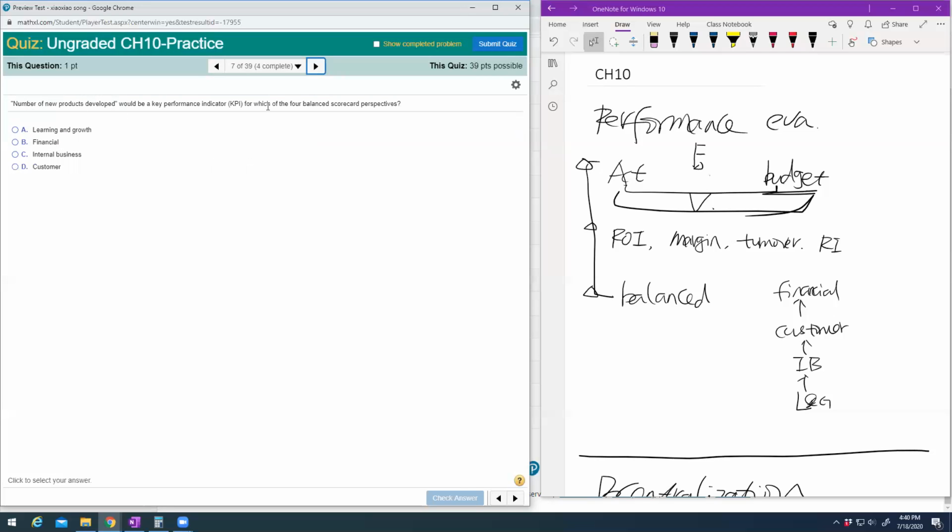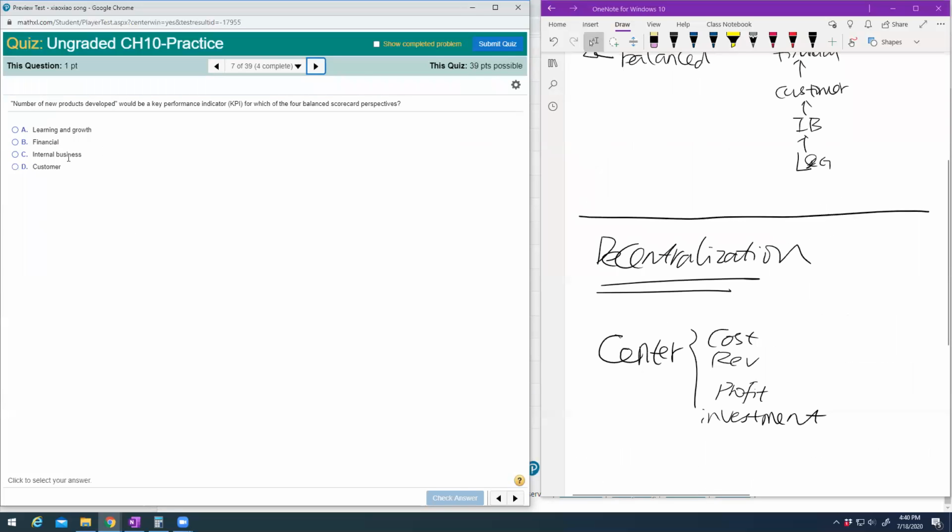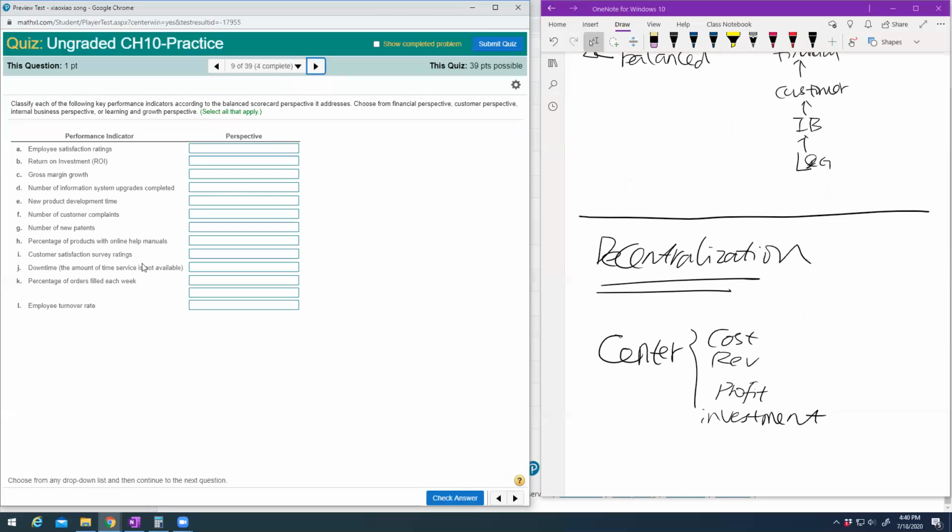So you should know, I'm not going to do this balanced scorecard. You definitely will have a question. Make sure you know that part. This one is also balanced scorecard. So I put a lot of practice here just in case you want to practice more.